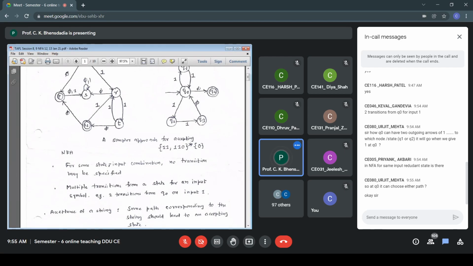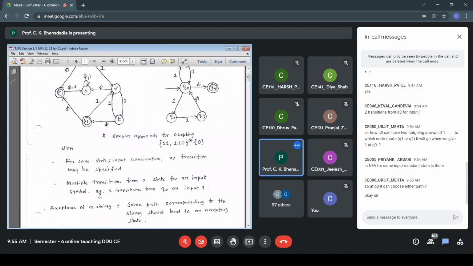So that is how an NFA is interpreted. That is the condition for acceptance of a string in any non-deterministic finite automata, and for that matter, in any non-deterministic model of computation. You have to try out all the possibilities till you get a right one. If everything gets exhausted, then only you declare that it is not part of the language. So that is the condition for acceptance of a string.